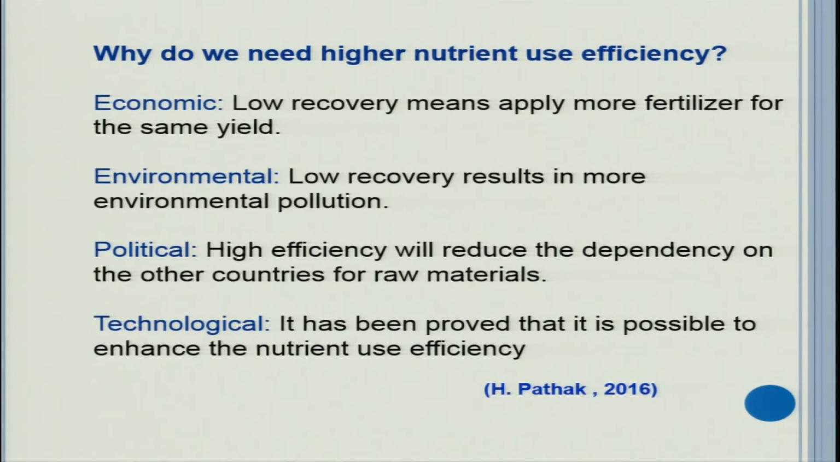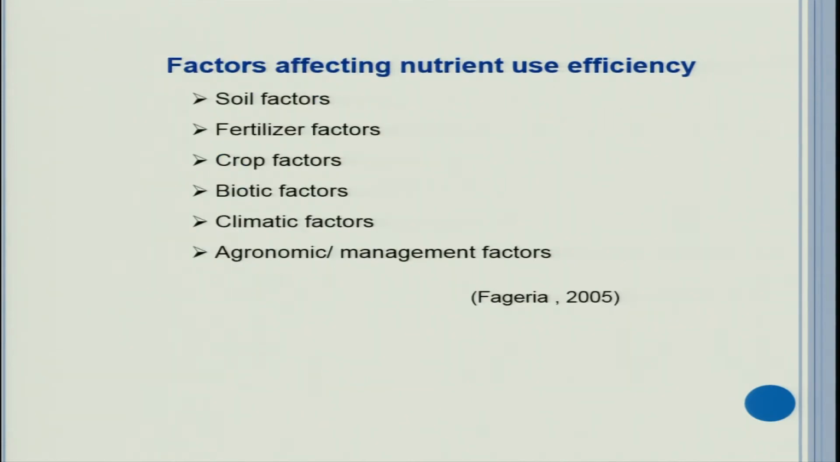We need to implement it right in the field so that benefits can be harvested. Now let us see, there are a number of factors that affect the nutrient use efficiency. We will try to discuss in brief what the factors are that affect nutrient use efficiency. If we are able to understand these factors perfectly, then we can make amendments. Where we are lacking, we can make improvements by understanding these factors in detail.